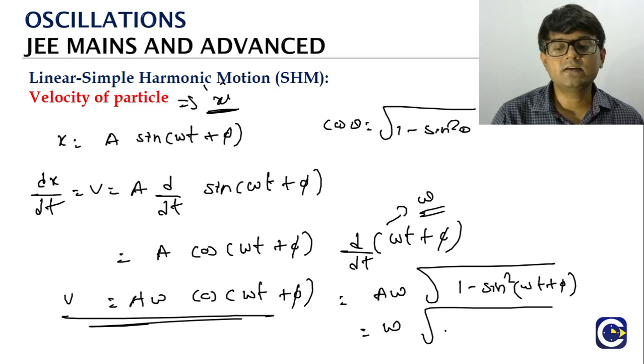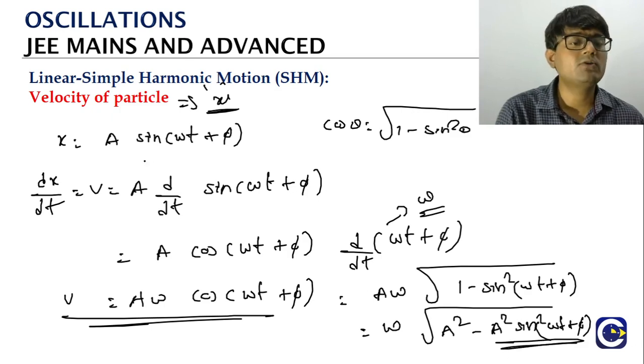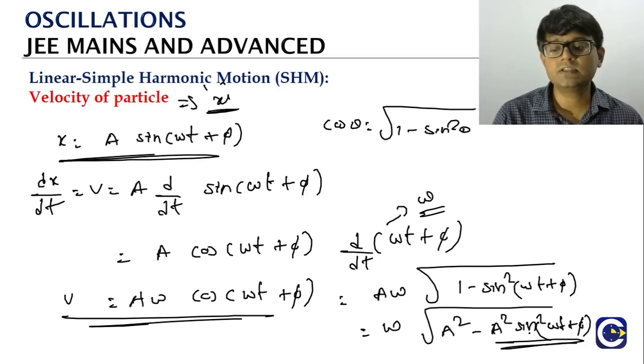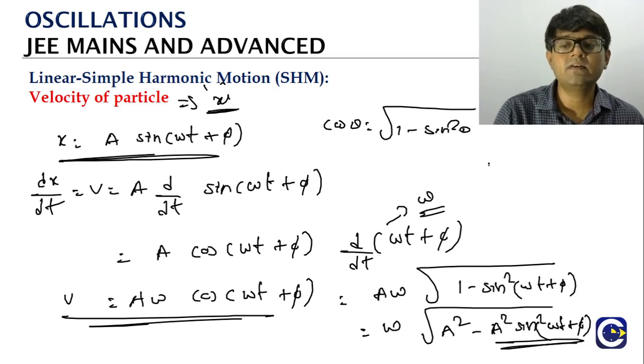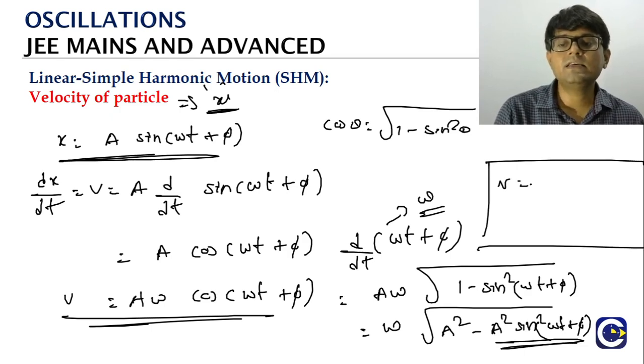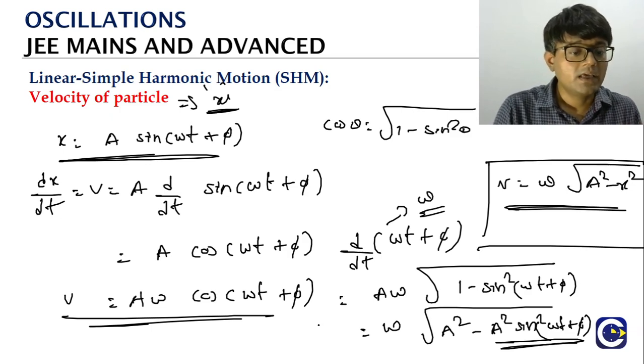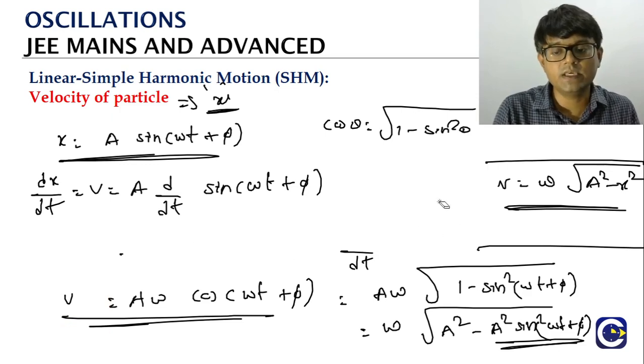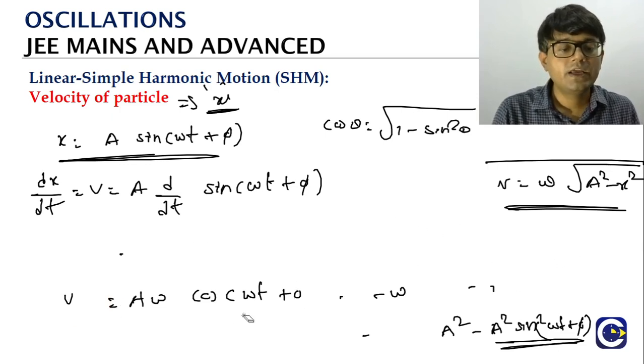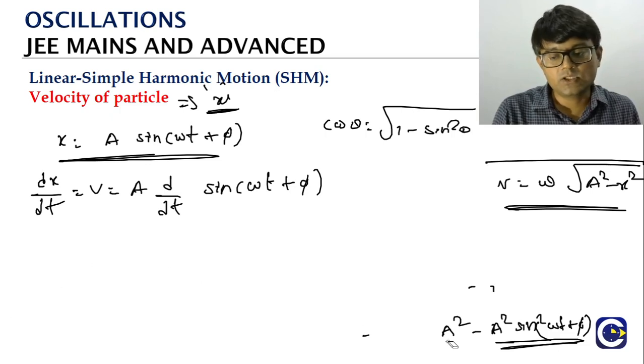We will take A inside, it will become A squared. A² minus A² sin²(ωt + φ) will come. What is this A sin(ωt + φ)? That is x, right? So this is x². So finally what we have is this relation: v is equal to ω into root of A² minus x². So this is the relation, we can keep a note of it. The relation between the velocity of the particle and the position. So v is equal to ω into root of A² minus x².